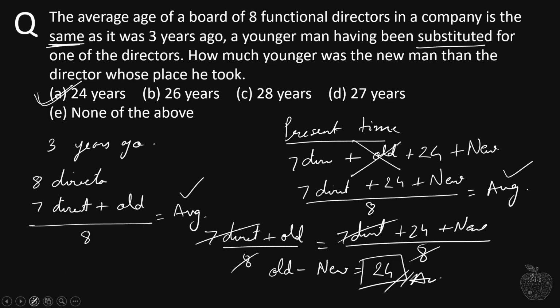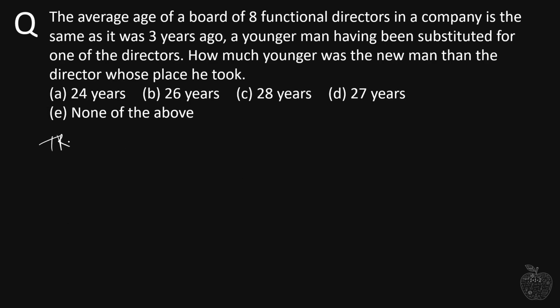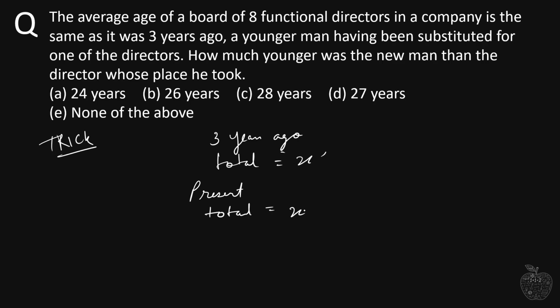Now let's talk about the trick here. The trick is that 3 years ago, the total age of all these 8 directors was, let's say, X years. Now in present, the total will be X years plus, since all these 8 directors must have aged by 3 years each in these 3 years, we add 8 into 3, 24 years. Now this will give me the total age of all the 8 directors in present time. This was the total 3 years ago, and now in present it is X plus 24.